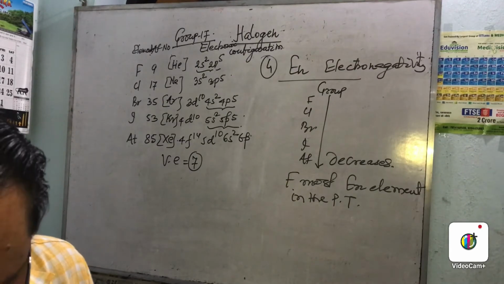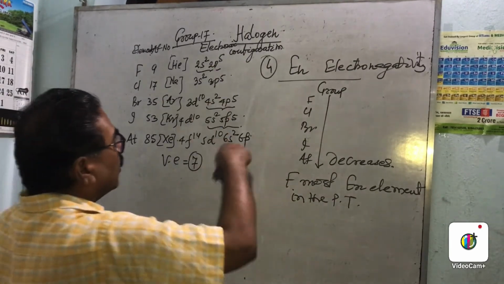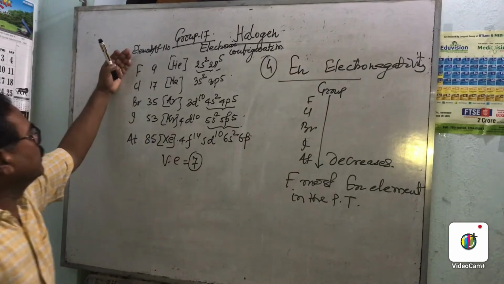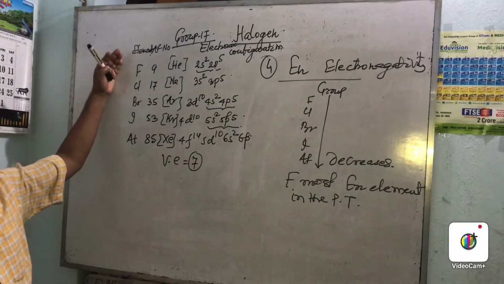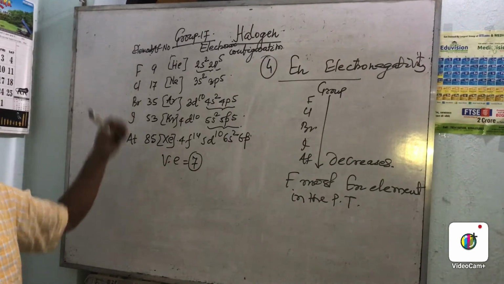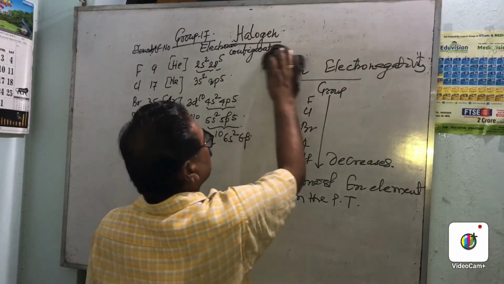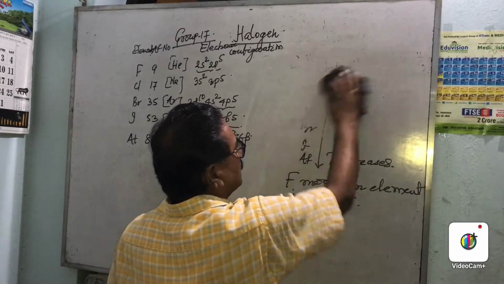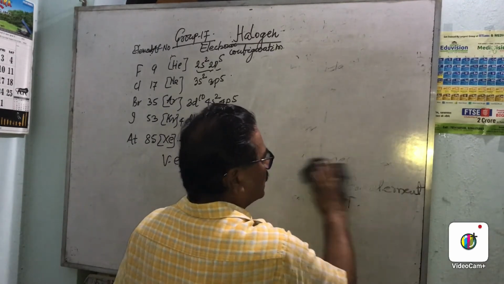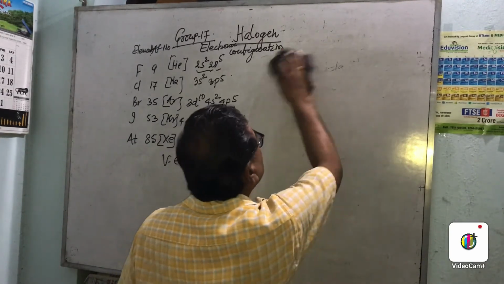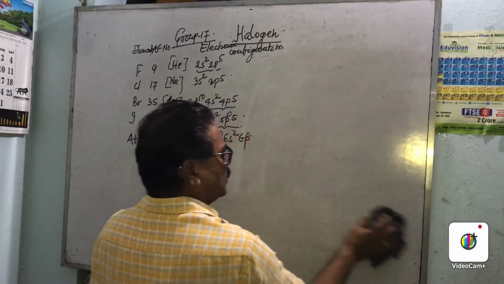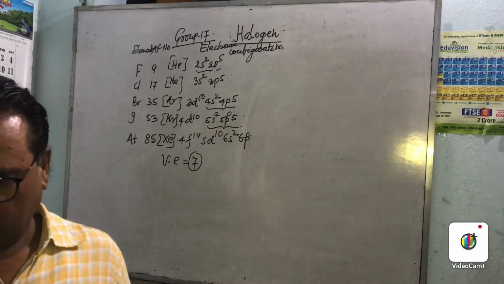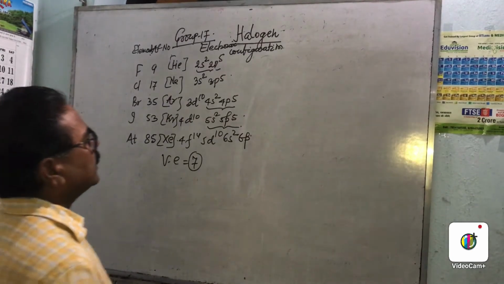Now metallic character, so these are the common points. When we come down in the group, non-metallic character decreases and metallic character increases. So these are the atomic properties. Now come to the physical properties: melting point and boiling point.